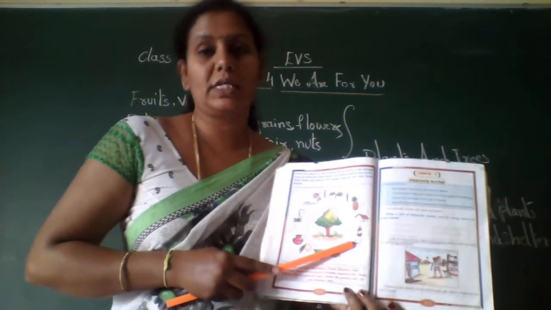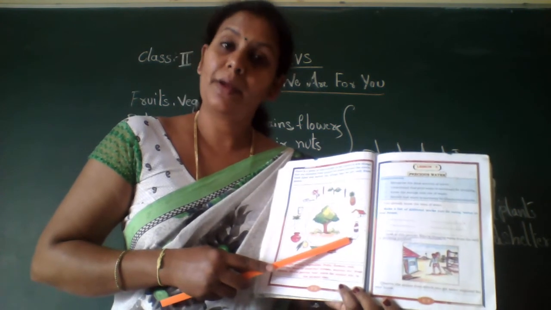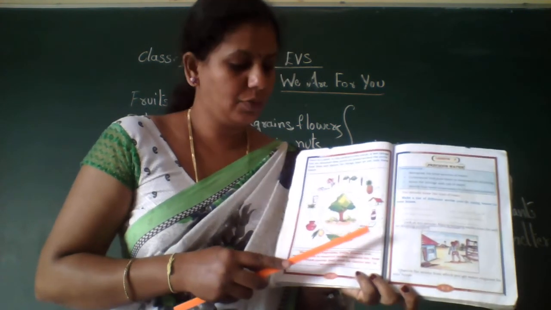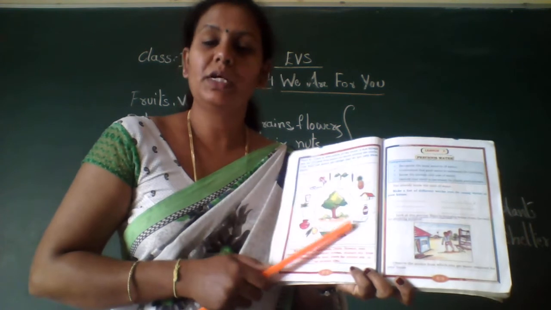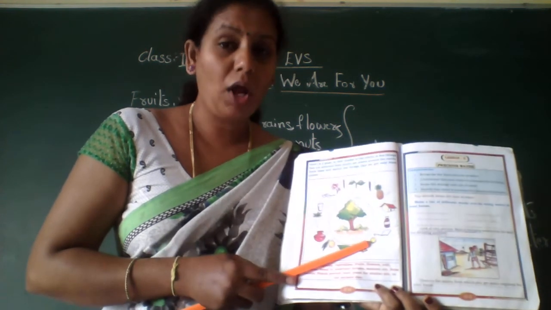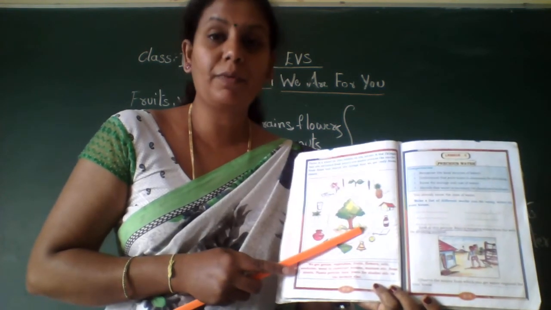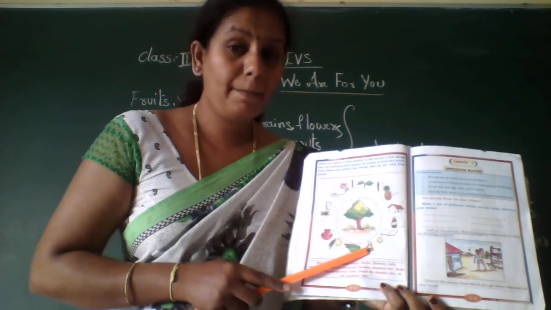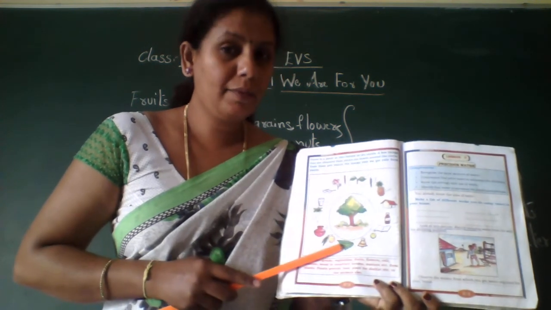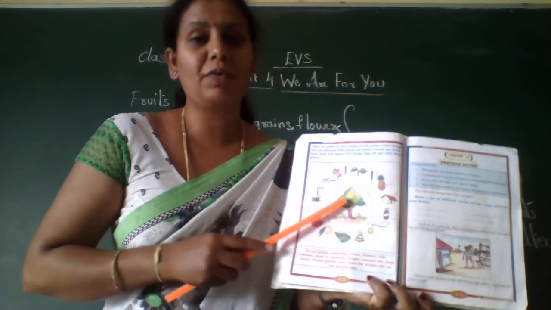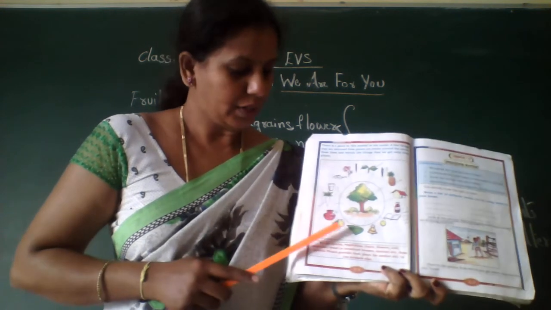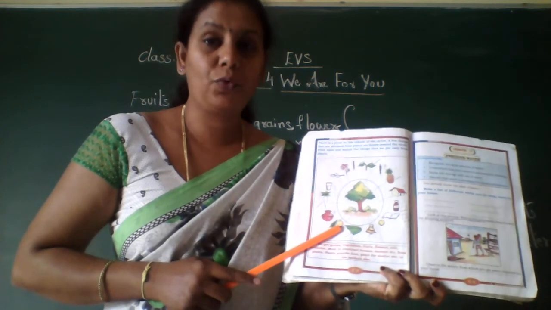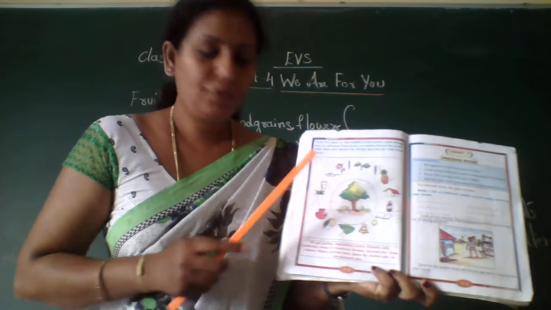Paper. Yes, paper is also made from plants and trees only. By taking different parts of a plant, they will make paper. Ball, do we get a ball from plants and trees? No. Bell? No. Then banana leaf? Yes, we get it from the banana plant. Then mango? Yes, it is a fruit we get from trees.